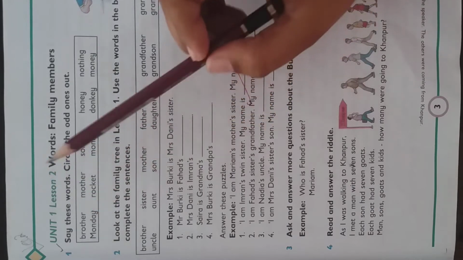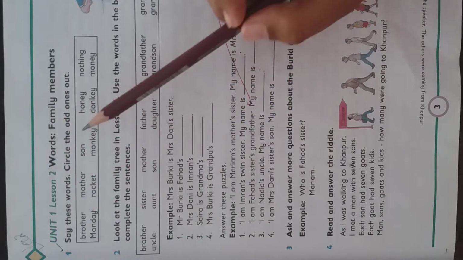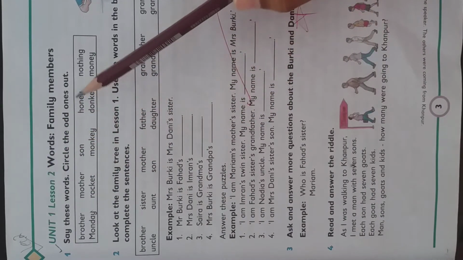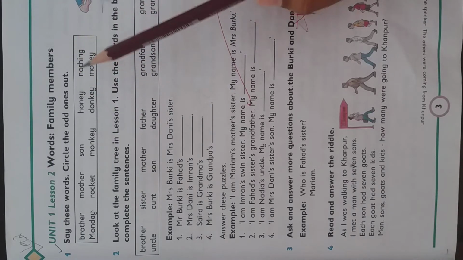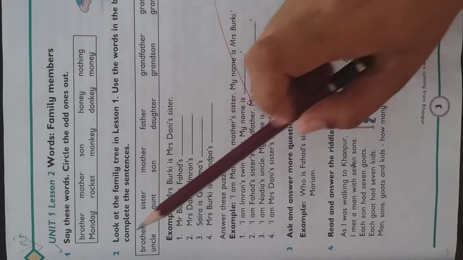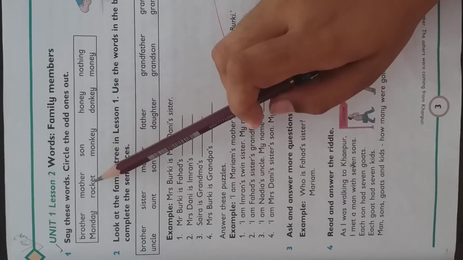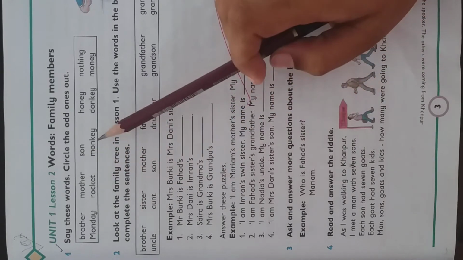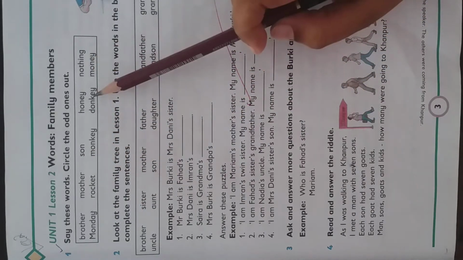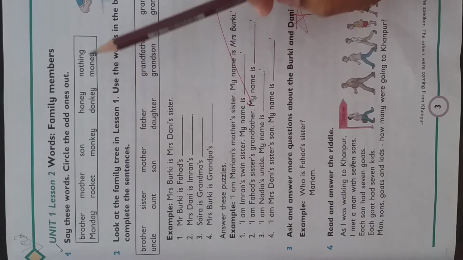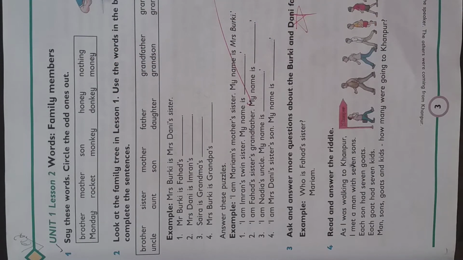Brother, mother, son, honey, nothing, Monday, rocket, monkey, donkey, money. Students, did you observe the difference among these words?